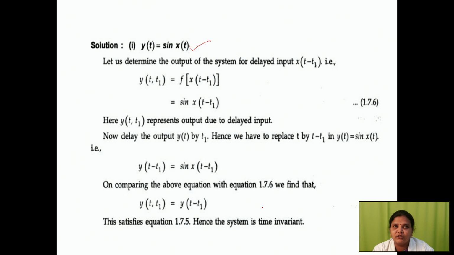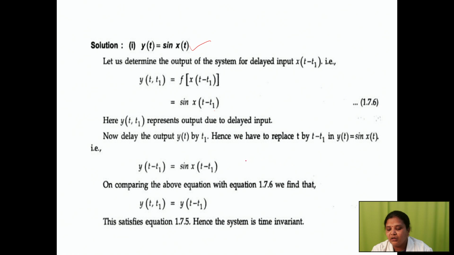For this expression, to determine whether the system is time invariant or variant, we have to give an input delay: sine of x of t minus t1. Next, we replace the delay: where you have t, you substitute t minus t1.